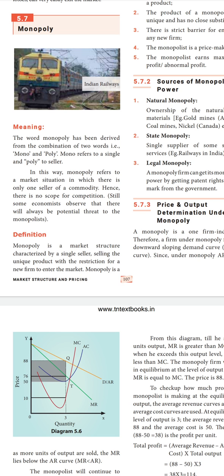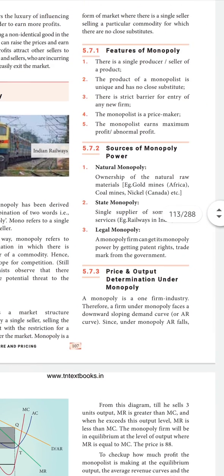The commodity is sold by only one seller, and there is no close substitute for that commodity also. There is no substitute for that commodity, that means no close substitute. We will move on to the features of the monopoly.